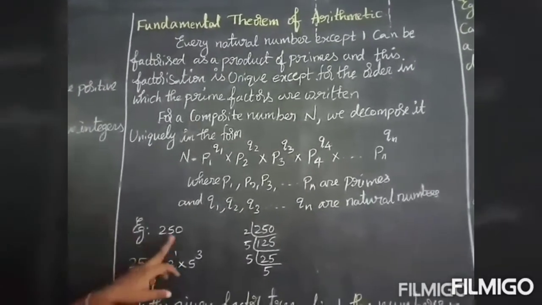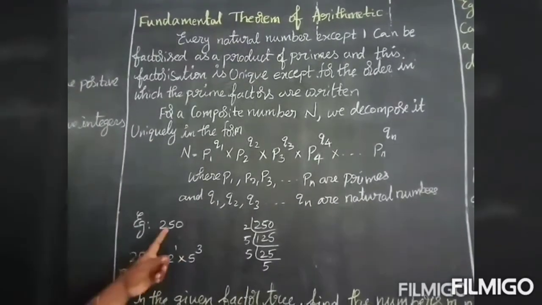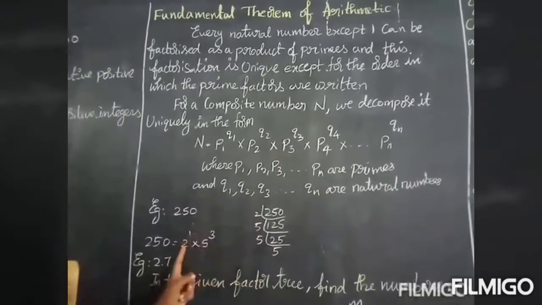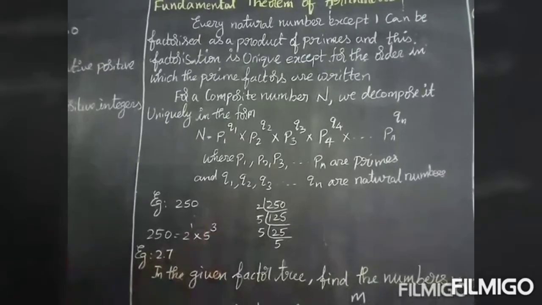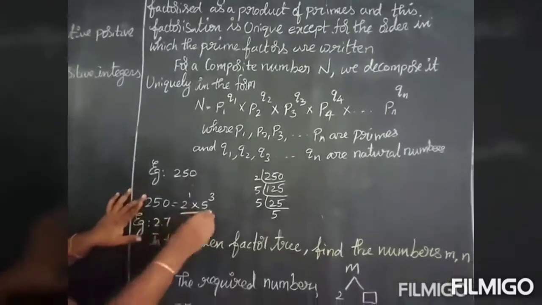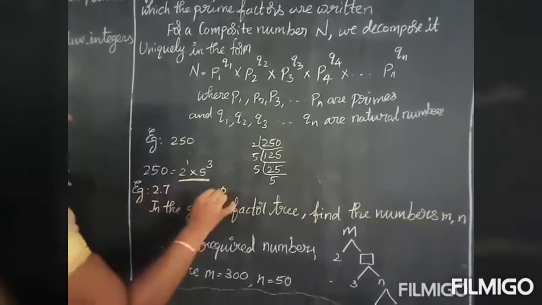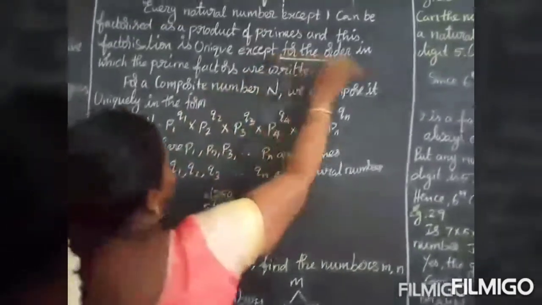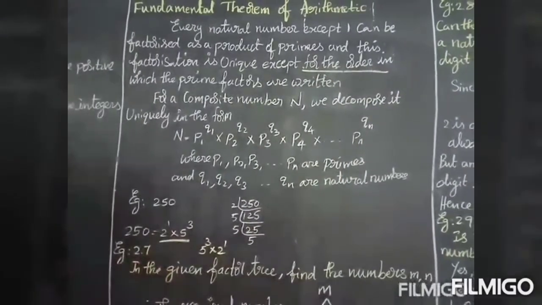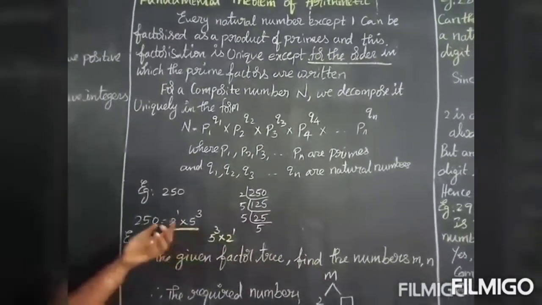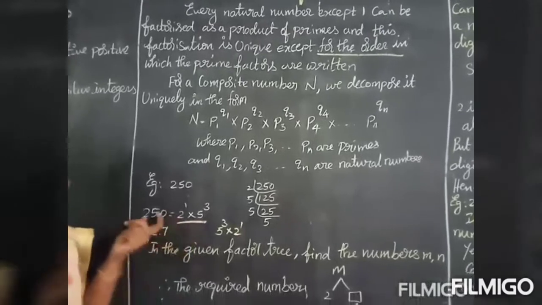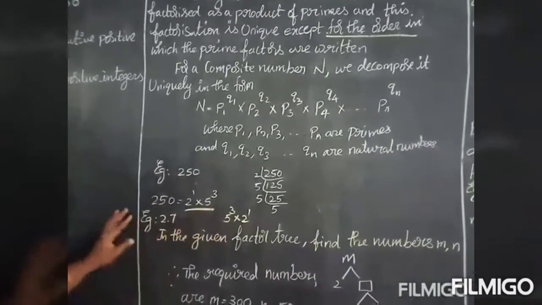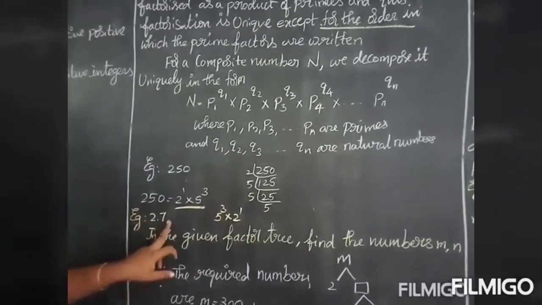Example, I take 250. For 250 I do prime factorization here. So that is 2 power 1 into 5 power 3. So you can write this as unique. You may write 5 power 3 into 2 power 1. That is all they have given. The order may differ, but it must be unique. The prime factorization of a composite number is always unique. Okay, next move on to example 2.7.